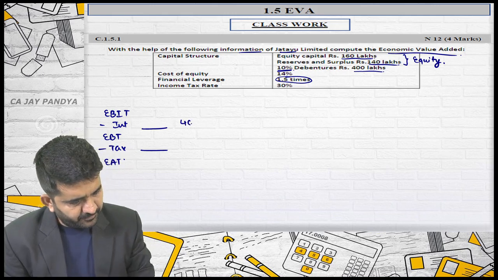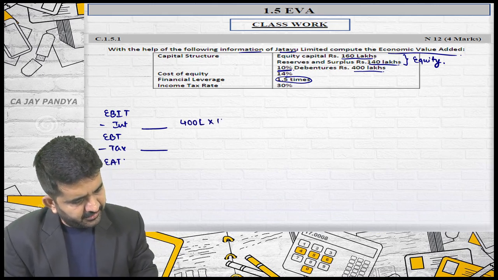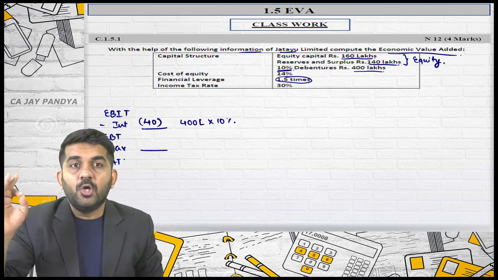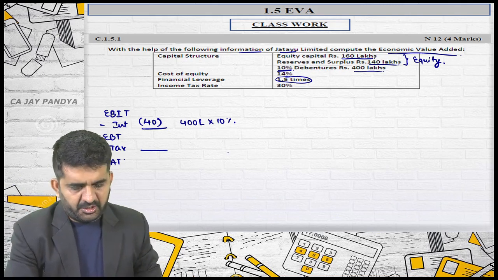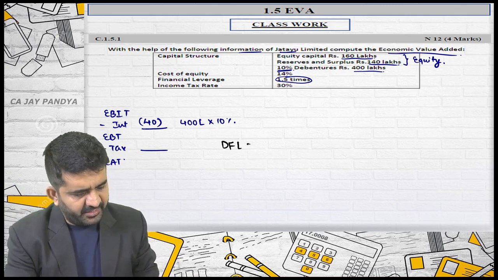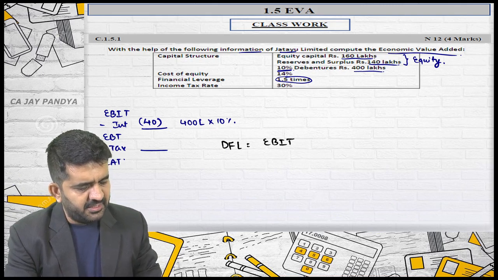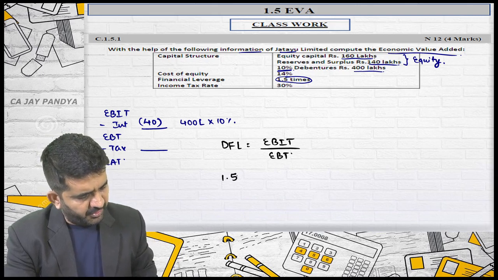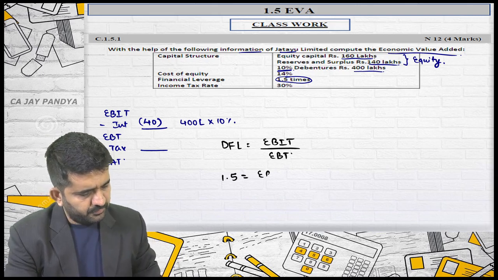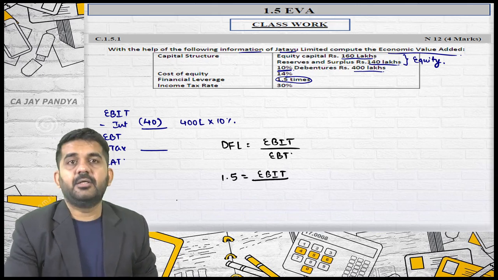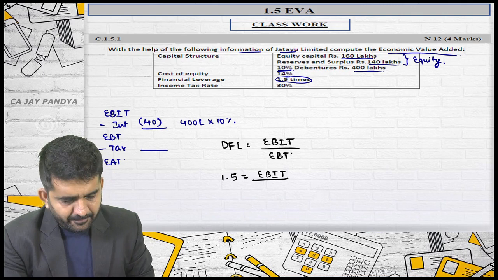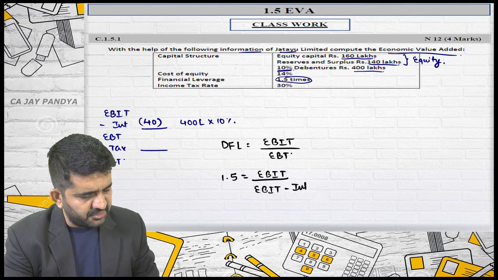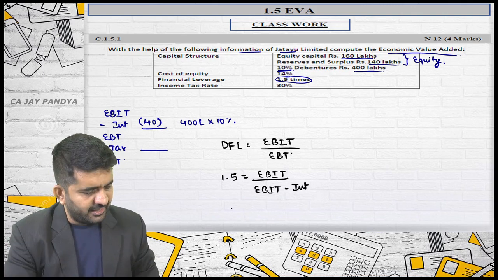400 lakhs. What is the rate? 10%. So interest will be 40 lakhs. What is the degree of financial leverage? If you have not understood at lower level, degree of financial leverage is nothing but EBIT divided by EBT. What is degree of financial leverage over here? 1.5. What is EBIT? I don't know. But is EBIT minus interest? Yes, it is EBIT minus interest, which is nothing but EBT.